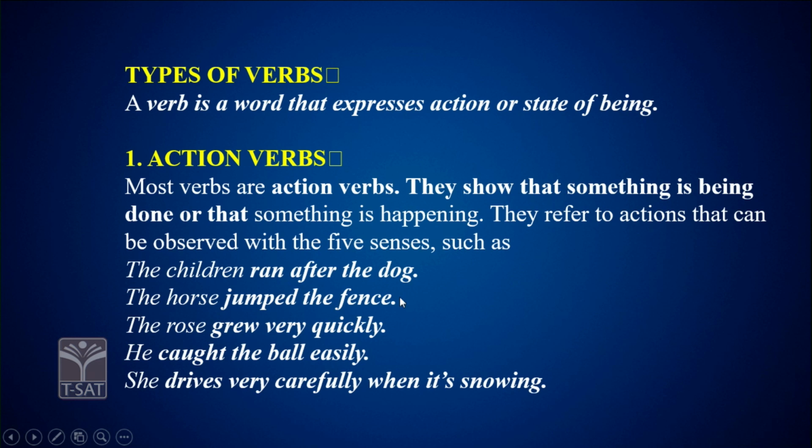So these action verbs refer to actions that can be observed with the 5 senses, such as: the children run after the dog, the horse jumped the fence, the rose grew very quickly, he caught the ball easily, she drives very carefully when it's snowing.